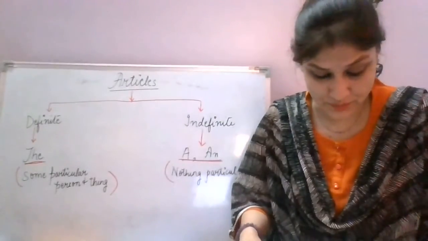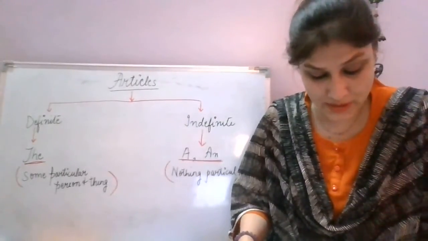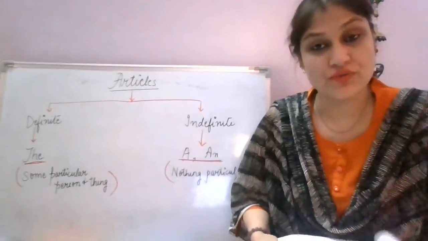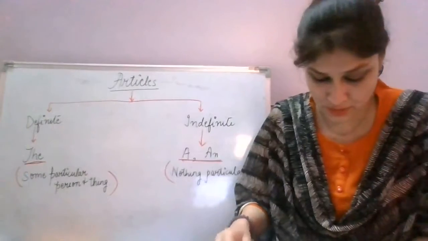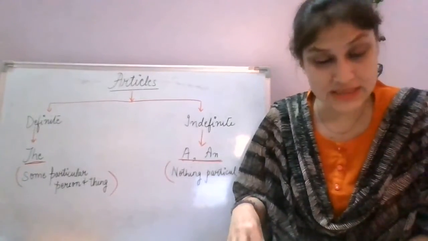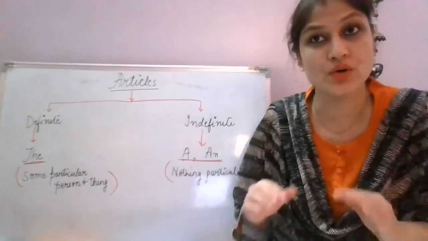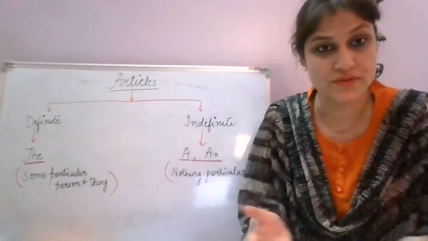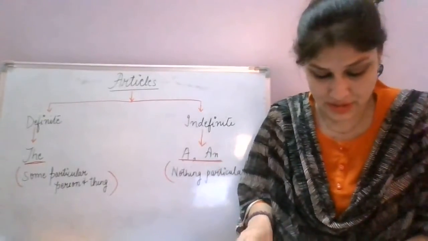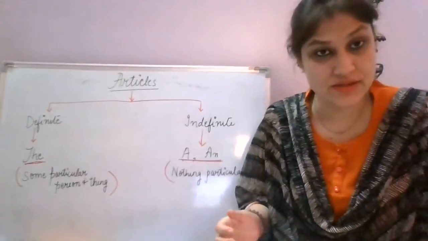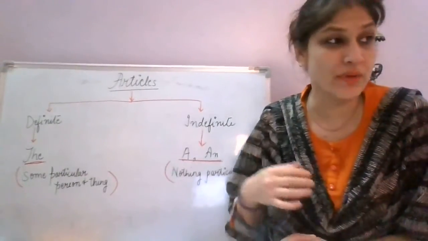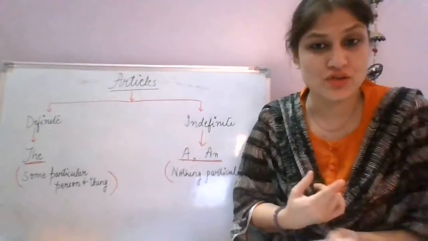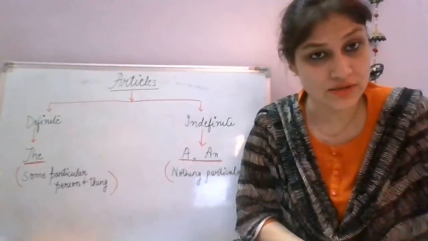Let's continue. Before a singular countable noun. So we also use the before a singular countable noun that represents a whole class, a whole group, right? A whole class of something. For example, my favorite flower is the rose. So I'm not talking about one flower, I'm talking about all the roses. So my favorite flower is the rose.